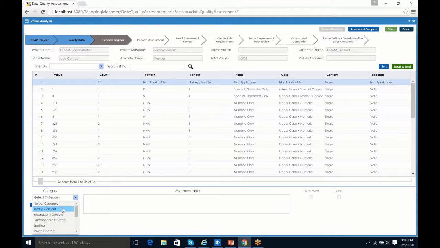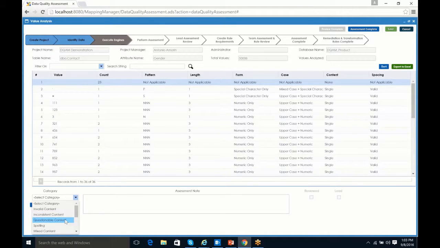That's pretty obvious that the data is just wrong. Inconsistent content, this would be if the data looks correct, but it's not consistent with the rest of the data. Say it's an abbreviation, we'll see that here in gender. We have an abbreviation versus the male-female. Let's say we have an M and F. That would be inconsistency. We can still figure out what the data should be, but it's not correct. So we would mark that as inconsistent.